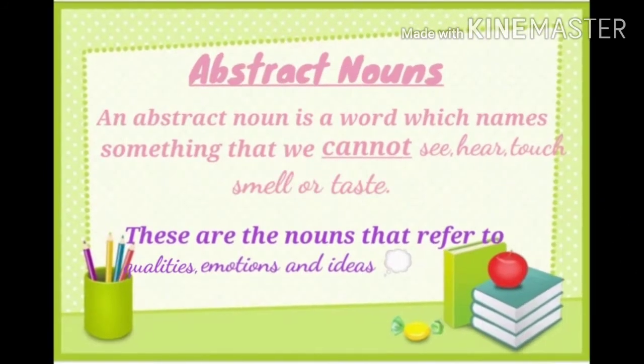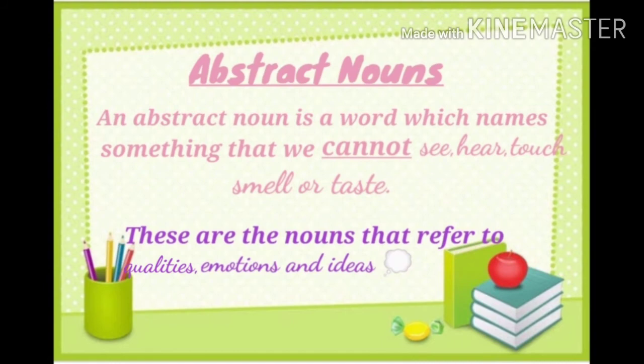Let's study further. Abstract nouns. An abstract noun is a word which names something that we cannot see, hear, touch, smell, or taste. In other words, an abstract noun refers to the name of those things which we cannot experience or perceive through our five senses.